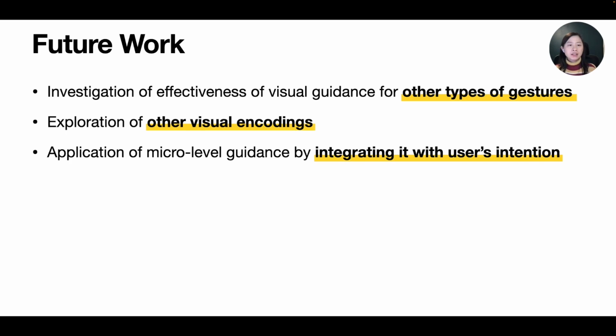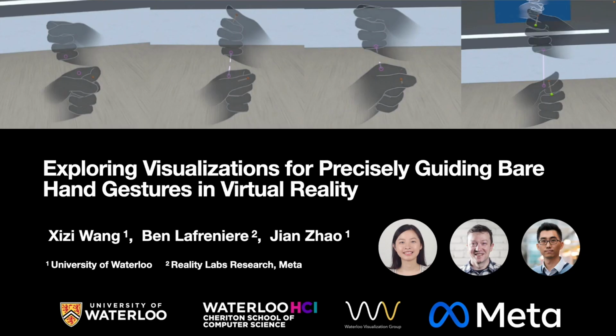And looking ahead, we identified potential future work in extending our exploration to visual guidance for other types of gestures, such as dynamic pose gestures, and other visual encodings, such as ghost hand and heat map. We also envision the opportunity to integrate the micro-level visual guidance with detected user intention, helping users to learn and adjust their gestures more effectively, not only during the onboarding phase, but also in daily use. For more results and details, please see our paper.